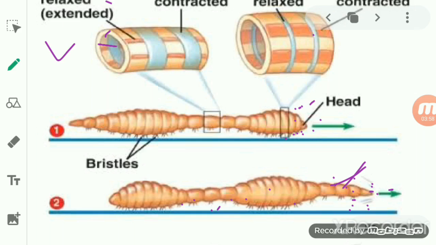They are released from the ground, but the back portion is still there to give support, so it remains fixed to the ground by the gripping action of the bristles. So the front portion is up, but the back portion remains attached to the ground.